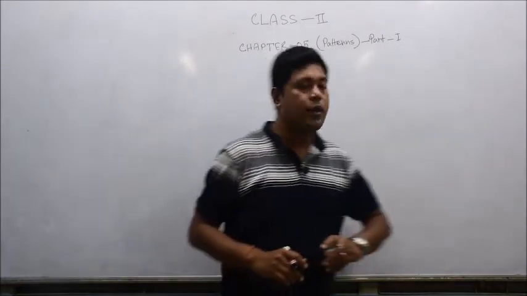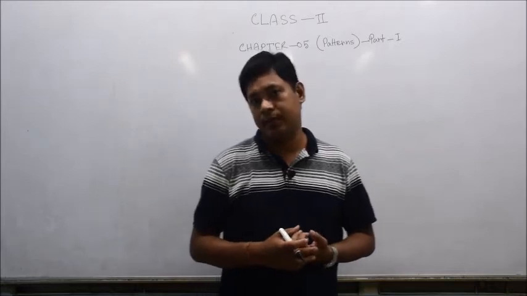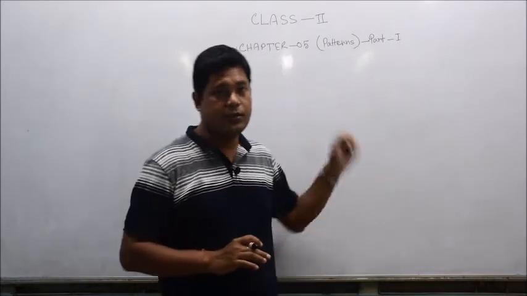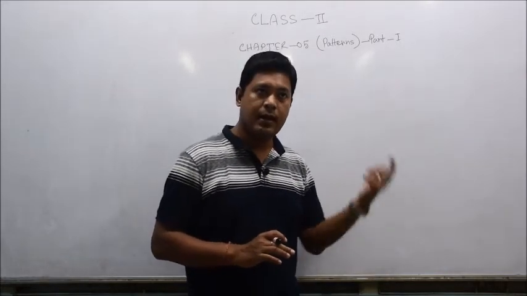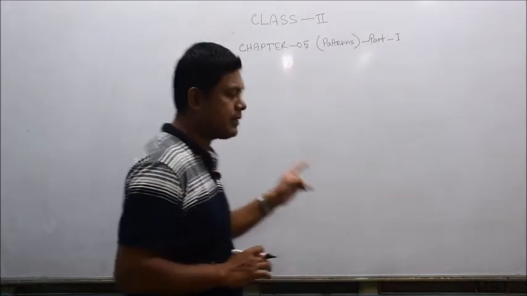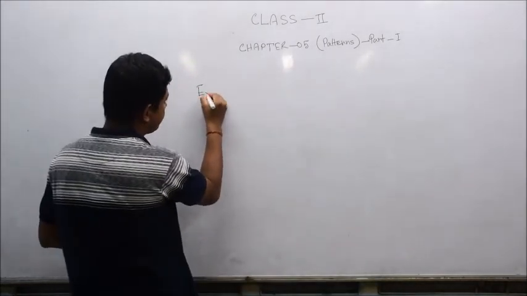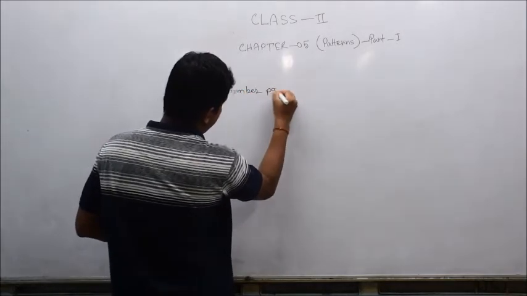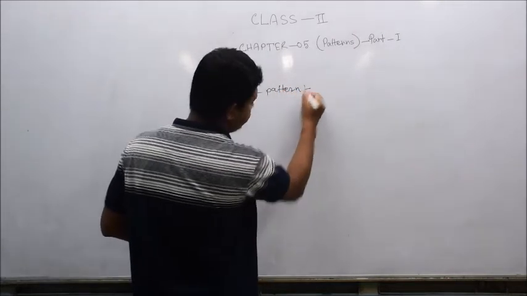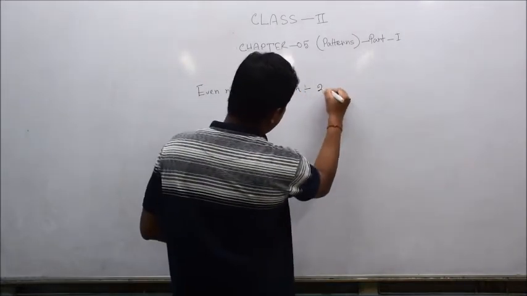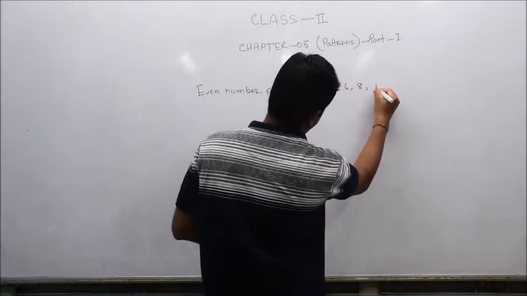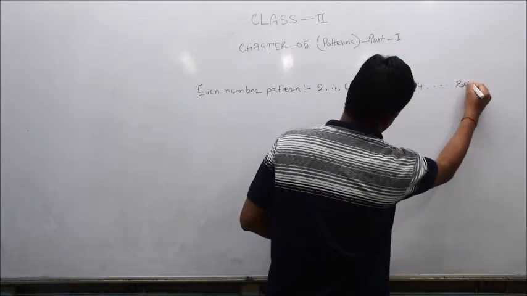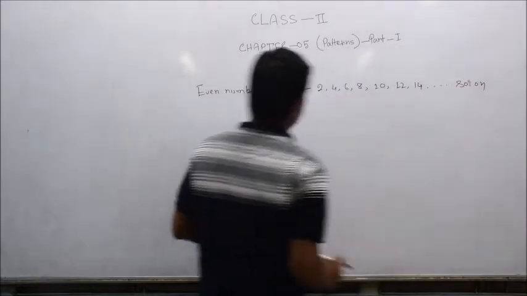In mathematics, we all know that there are even numbers and odd numbers. Even numbers are those numbers which form a pair, or which are divisible by 2, and odd numbers, in simple terms, are those numbers which are not divisible by 2. Okay, the even number pattern, for example: 2, 4, 6, 8, 10, 12, 14, this way it is going. It is called an even number pattern.